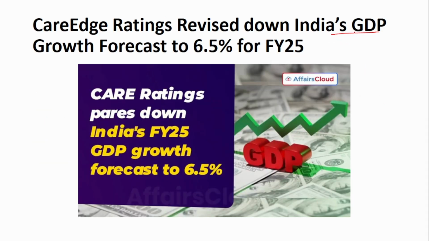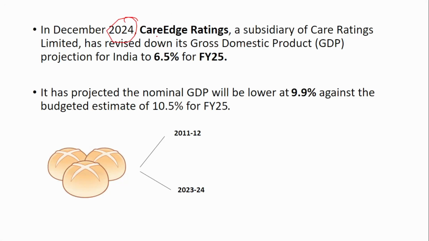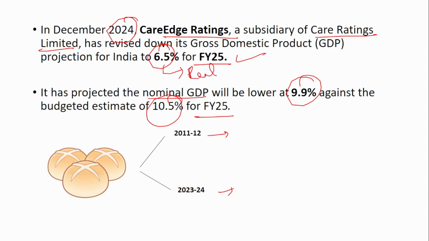The next news is about India's GDP forecast by the CARE Edge Ratings. In December 2024, CARE Edge Ratings, a subsidiary of CARE Ratings Limited, revised down its GDP projection for India to 6.5% for the financial year 25. So remember, CARE Edge Ratings projected 6.5% for the financial year 25, and it has projected nominal GDP of 9.9% against the budgeted estimate of 10.5% for the financial year 25. Now we know that nominal GDP will always be greater than the real GDP. Here, this is the real GDP that has been projected.